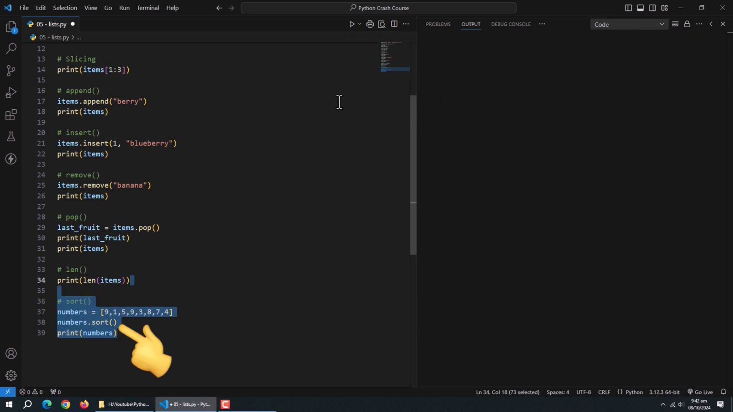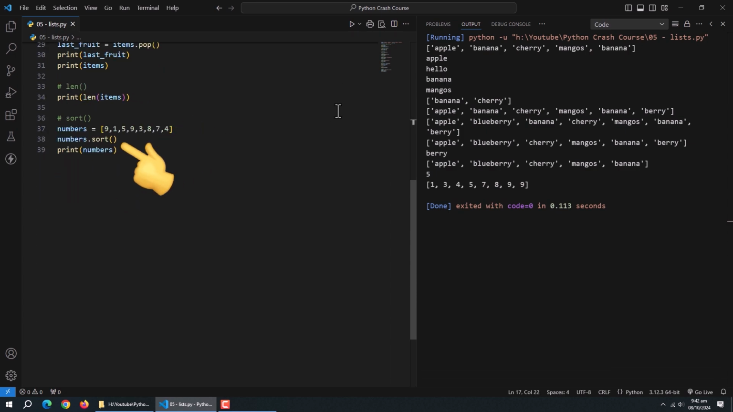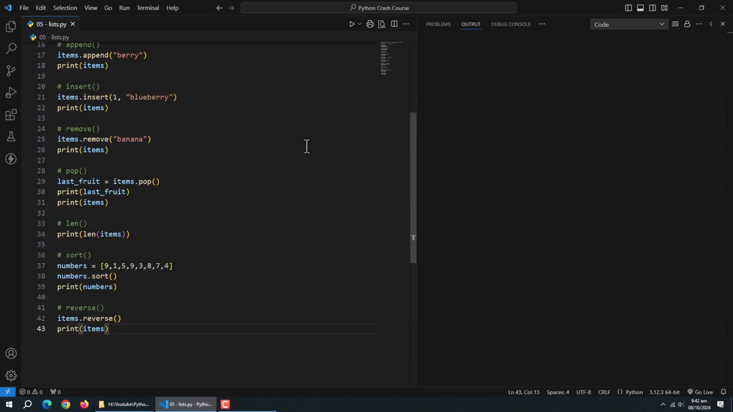Next comes the sort method. It is used to sort list items. For example, we have this list of unordered numbers here. After using this sort method, list items are sorted in ascending order. And finally comes the reverse method. It is used to reverse the items on the list. Like, after using it on our list, items of our list are reversed. These methods allow us to manipulate lists in various ways, making them incredibly versatile for storing and organizing data.